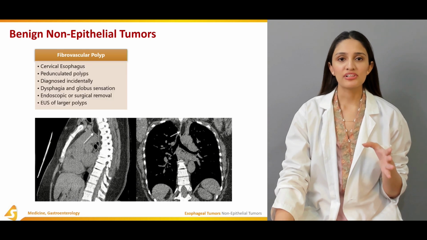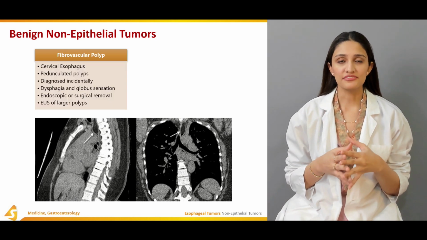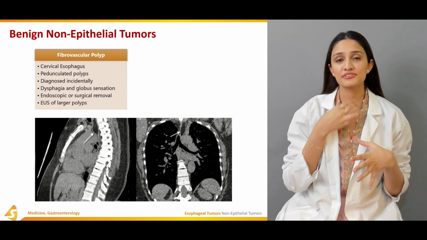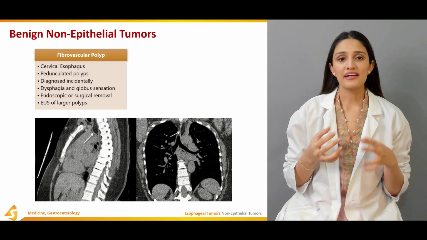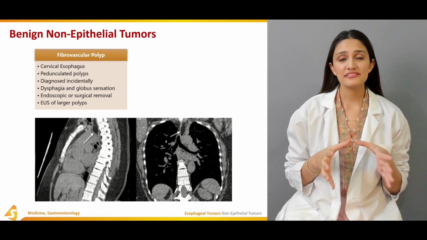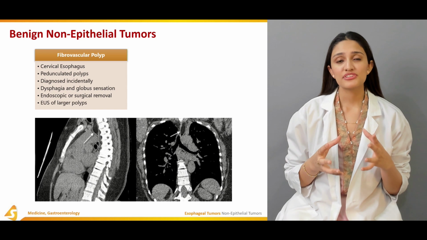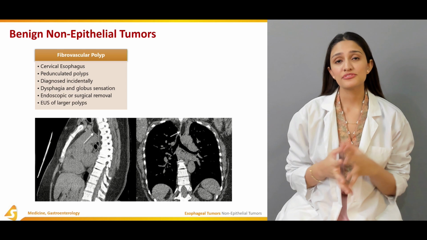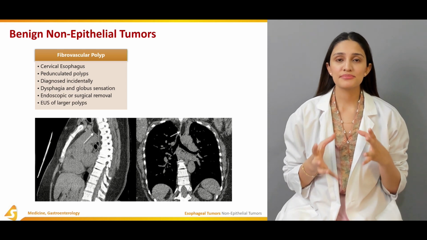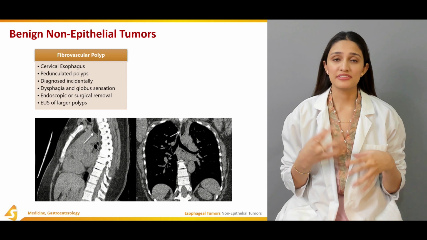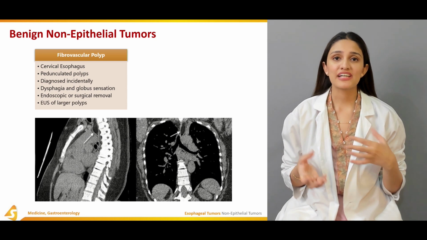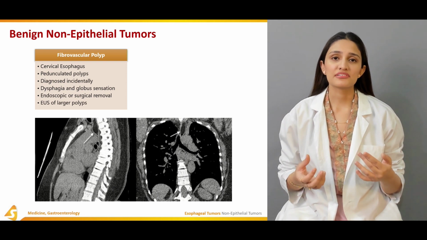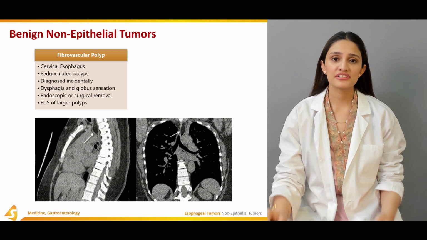So, fibrovascular polyp includes the cervical esophagus. This fibrovascular polyp is present in the esophagus, usually within the neck, and it consists of a pedunculated polyp, which usually consists of blood vessels. It is usually diagnosed incidentally. Patients usually present with different types of esophageal disorders, and they undergo endoscopy. And incidentally, a fibrovascular polyp is seen by a gastroenterologist.